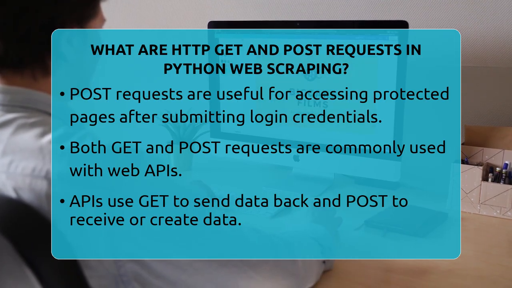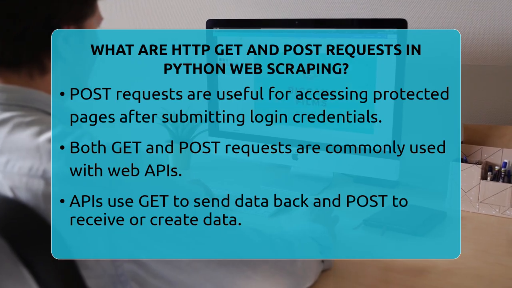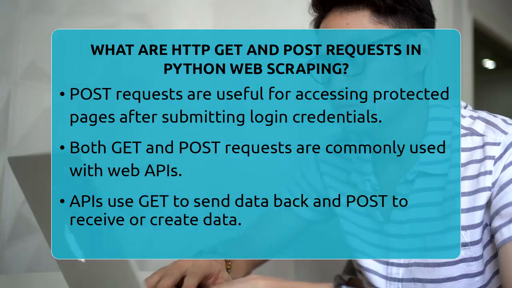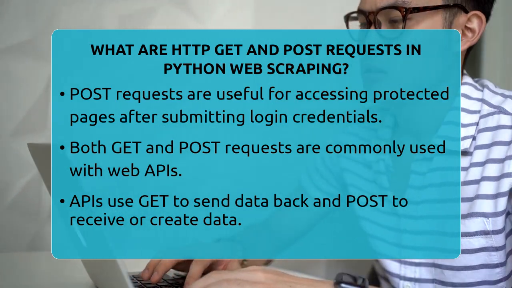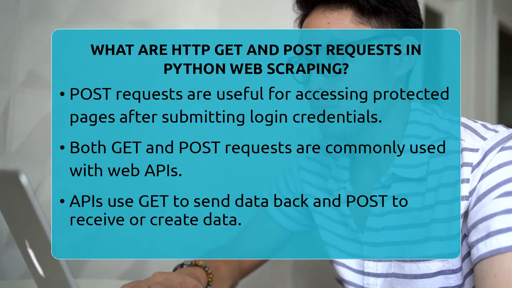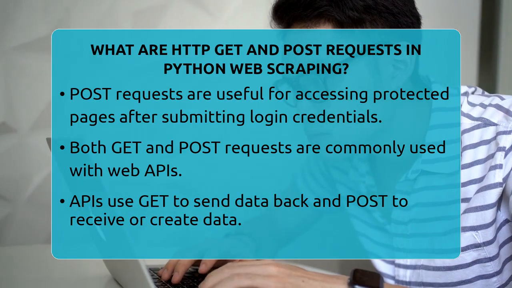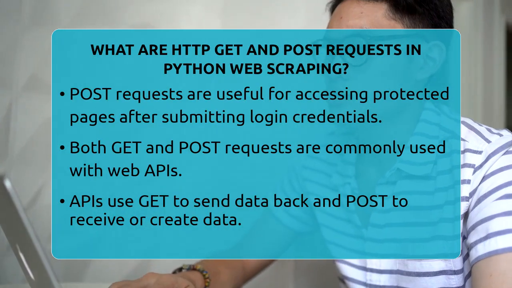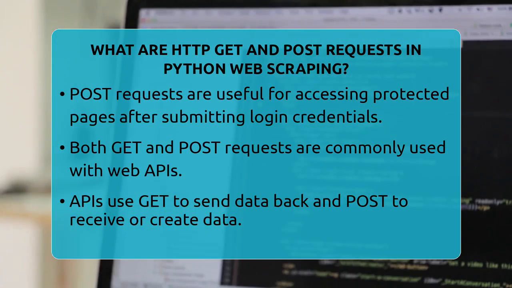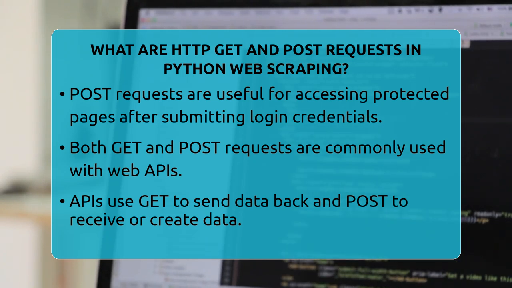In Python, you use requests.post to do this. You prepare a dictionary with your data, like username and password, and send it to the server. The server then responds with the page or data you're authorized to see. For example, if you want to log into a site to access protected pages, you send a POST request with your login info. The server responds with the HTML of the page after login, which you can then scrape.